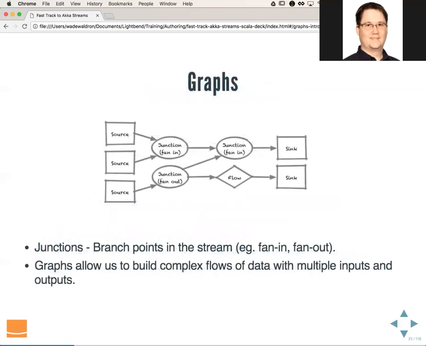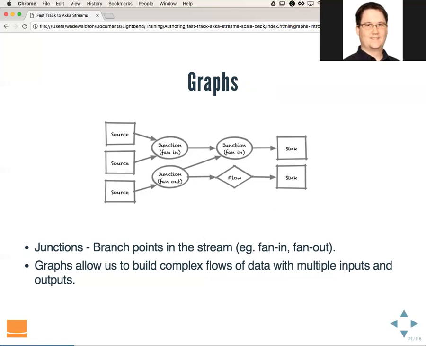However, not always. There is a small set of use cases where you need to get into something more complicated. In that case, we can start leveraging graphs. Graphs introduce something called junctions, which are branch points in the stream. Examples of this would be fan in or fan out. They allow us to build complex flows of data with multiple inputs and outputs. So in this case, we actually have three sources.